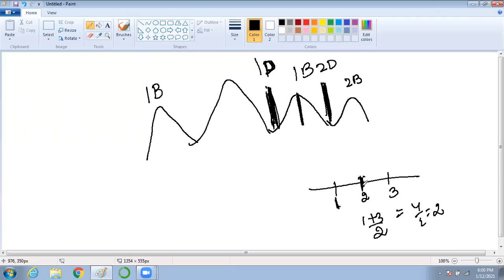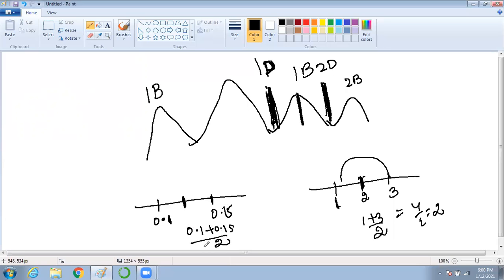So if you want to find the middle one, how do we find? You just sum it and divide it. Am I correct? Already did in school. If there is a value 0.1 and there is a value 0.15, and you want to find a value between them, what do you do? You add both and then divide by 2. Yes or no?